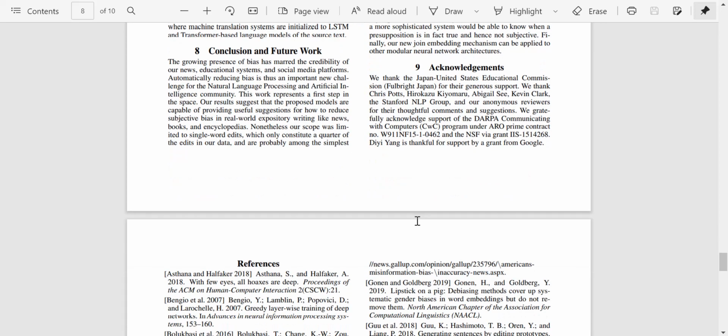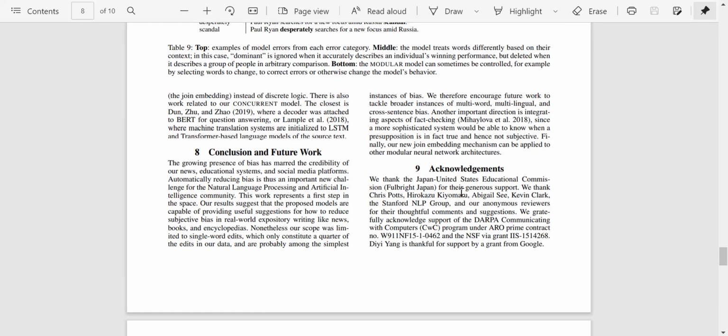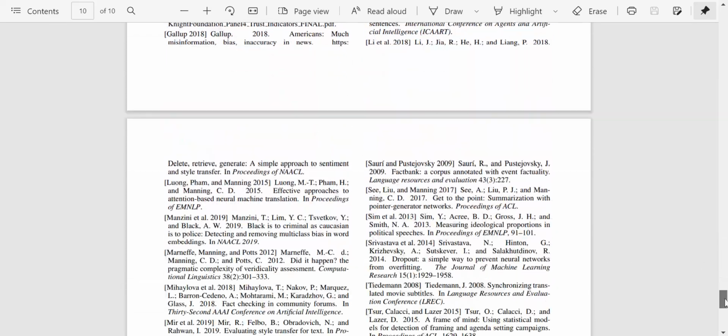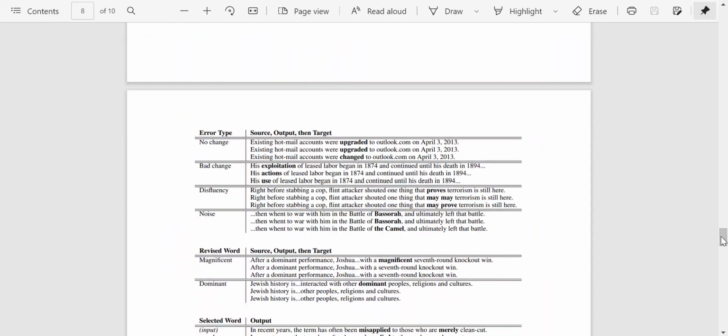And they've thanked all of these people: Japan United States Educational Commission for the generous support, Chris Potts, Hirokazu Kiyomaru, Abigail C., Kevin Clark, and the Stanford NLP group, and our anonymous reviewers. We gratefully acknowledge support from the DARPA program under ARO Prime contract and the NSF grant. Diyi Yang is thankful for support by grants from Google. And we missed something. Yeah.